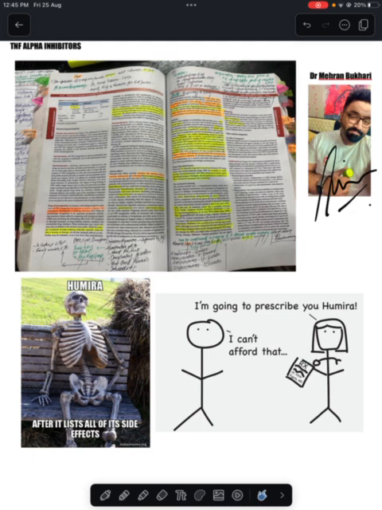Today I am bringing you the tumor necrosis factor alpha inhibitors. So we are going to cut right to the chase, and skip all the basics that are written in the books, and go straight to the guidelines that are going to help us in the exam, and the things that you study in the groups, and I have added on my groups. I'm going to show you these things. You don't have to read them right now, because I'm going to move forward very fast, but I'm going to leave this PDF with you guys so that you can read it later and memorize it. Ignore these memes. We are moving forward.